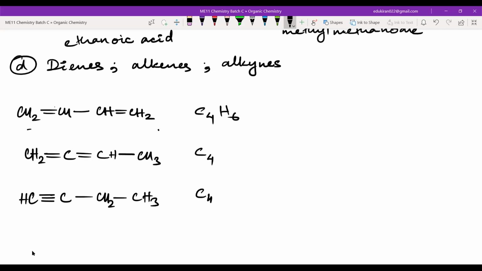What about the number of carbon hydrogens here? 3 plus 1, 4, 5, 6. The number of hydrogens here is 3 plus 1, 4, 5, 6. So here you can see that there are 4 carbons and 6 hydrogens. So molecular formula is same, but the functional group is different. And here functional group is what? Diene. It is rather alkenes and alkynes.